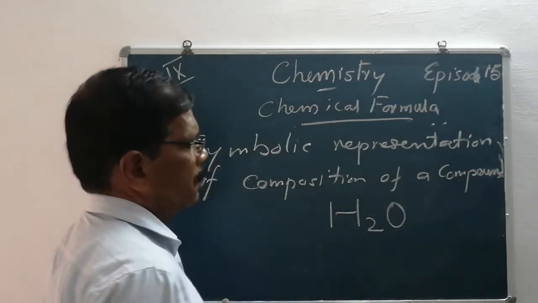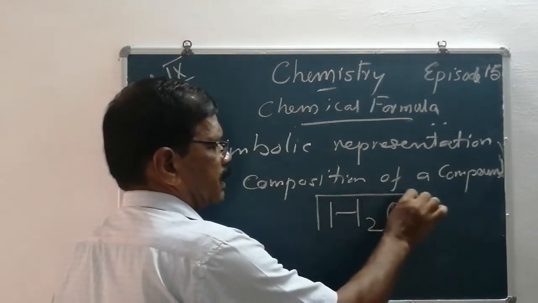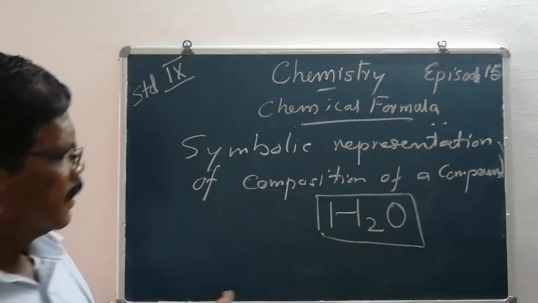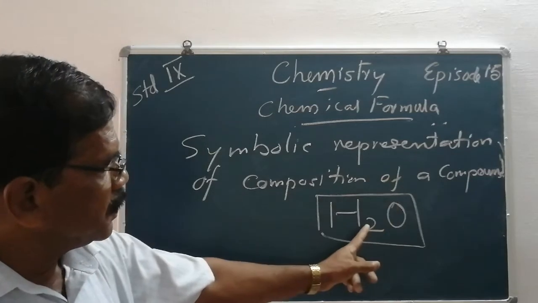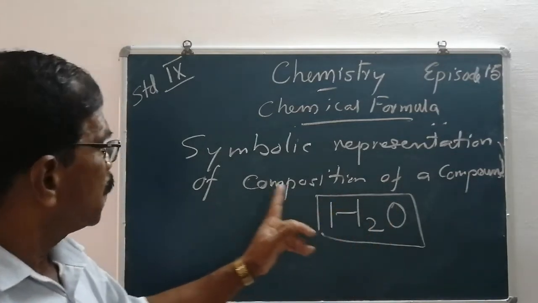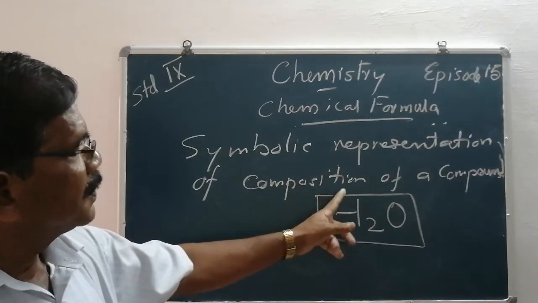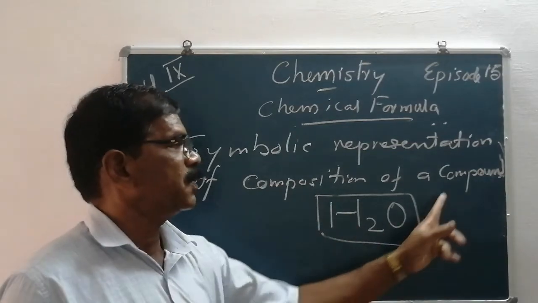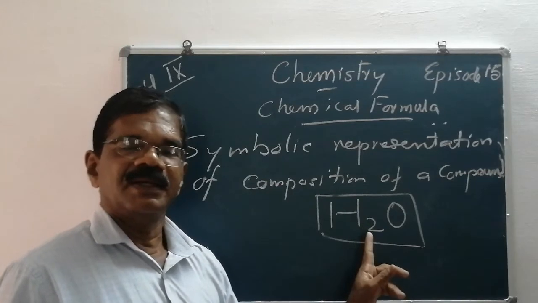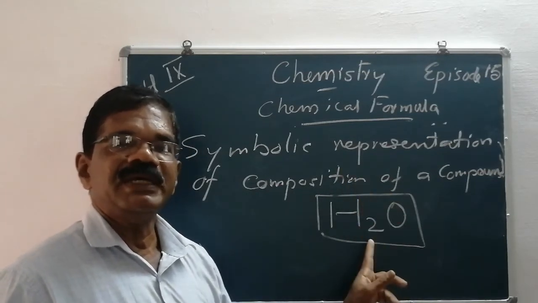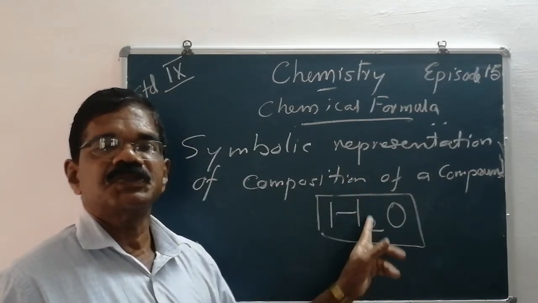H2O. What does this H2O represent? H2O is a symbolic representation of the composition of a compound. Here the compound is water. H2O is the symbolic representation of water.